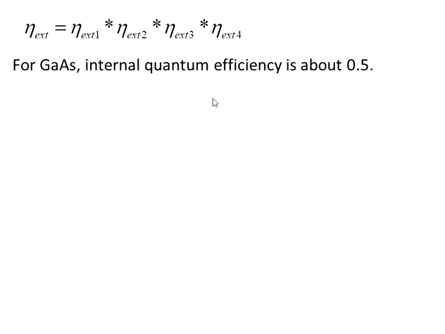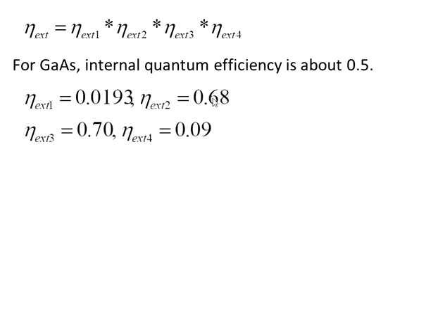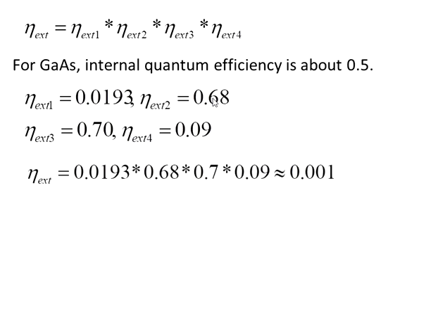And if we consider these typical numbers for the external efficiency for this gallium arsenide, the total external efficiency is around 0.001. That means if there are now 1000 photons which are generated, out of 1000 only one photon will be guided to the fiber, which is actually useful for the propagation.